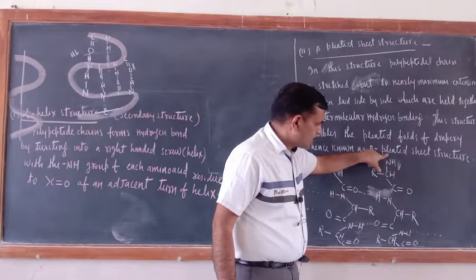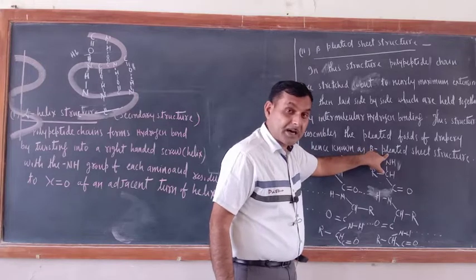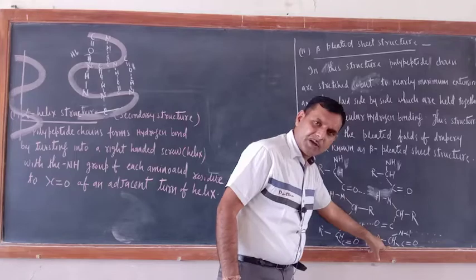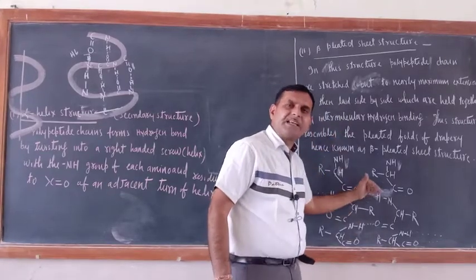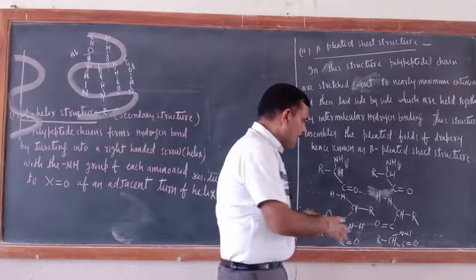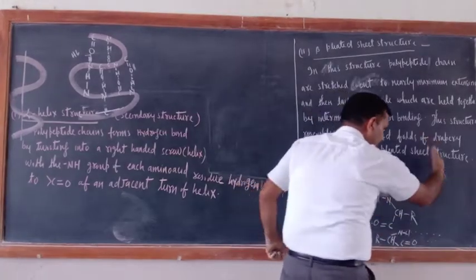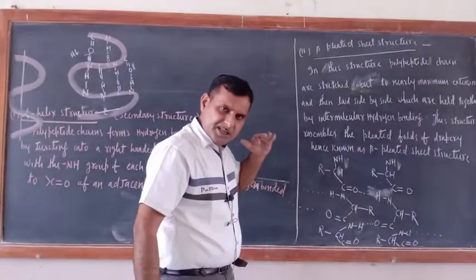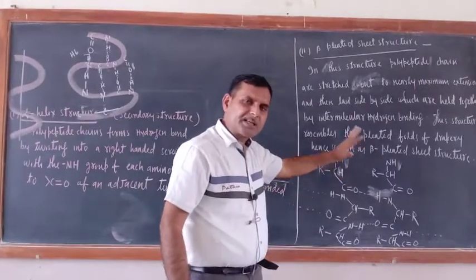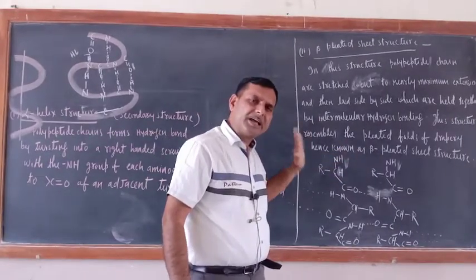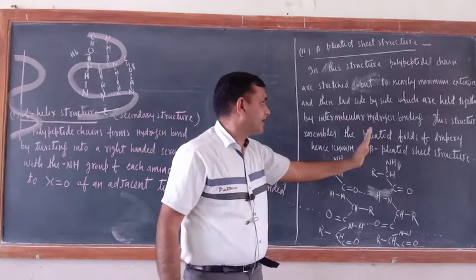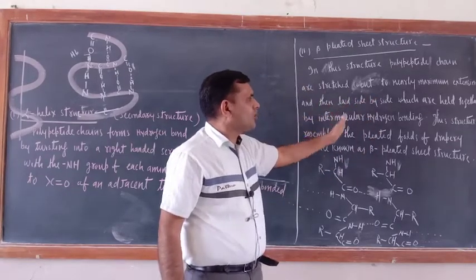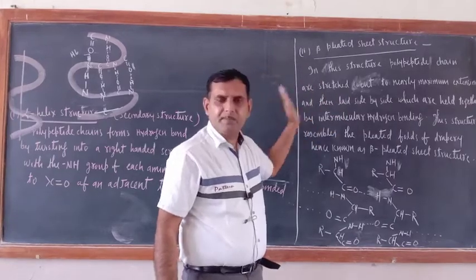Okay, if this would start with the C terminal, it must end with the N terminal. This is only the beta pleated sheet structure. I have made only two here, three or four like that. So in the beta pleated structure, what is there? Polypeptide chains are stretching out nearly to maximum extension. That is why it is written nearly. They are stretched out to nearly maximum extension.